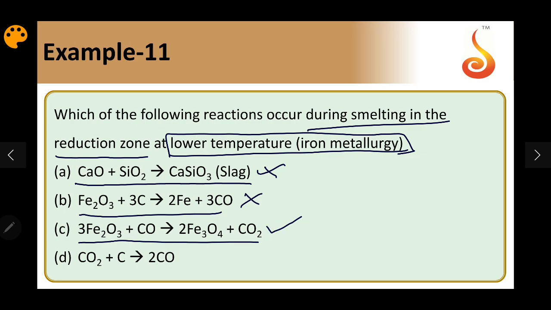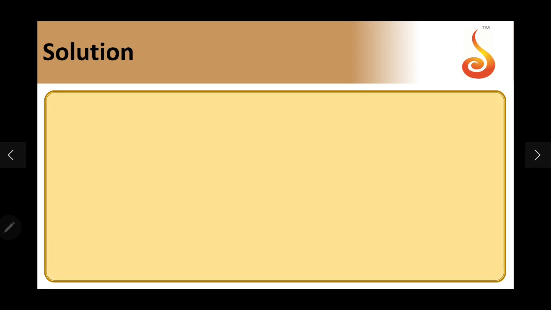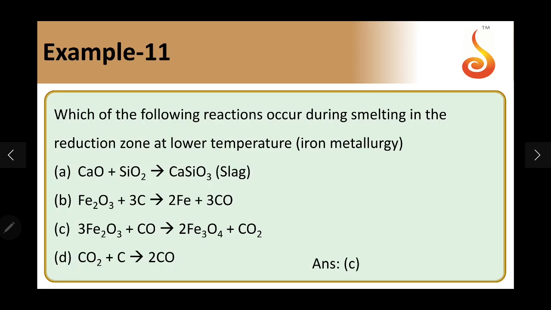This is a possible reaction in that low temperature zone in the reduction zone itself. Carbon dioxide plus carbon giving carbon monoxide happens at a much higher temperature. So option C is the answer.